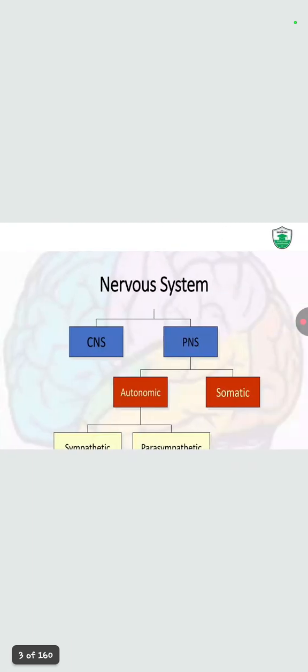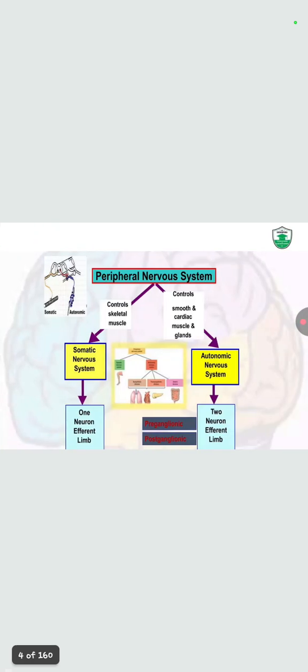Then the nervous system. The nervous system comprises the CNS and PNS. The central nervous system consists of the brain and spinal cord, and the peripheral nervous system may be autonomic or somatic. Somatic means the system that is under our control, that is voluntary, such as our skeletal muscles, and autonomic is involuntary in action, not under our control, like our cardiac muscles and smooth muscles. The autonomic nervous system is divided into sympathetic and parasympathetic. Sympathetic is fight and flight and the parasympathetic is rest and digest.